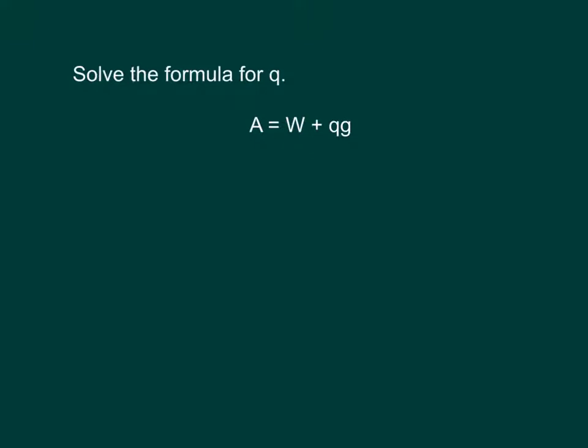Okay, these next couple problems should be a little bit more straightforward. Solve the formula for Q. So we've got A equals W plus QG. So it might seem a little strange. We're not working with numbers now. We're just working with letters. But the processes are still the same. We want to get the Q all by itself. So we want to start off getting the Q term by itself, which means we need to get rid of this W.